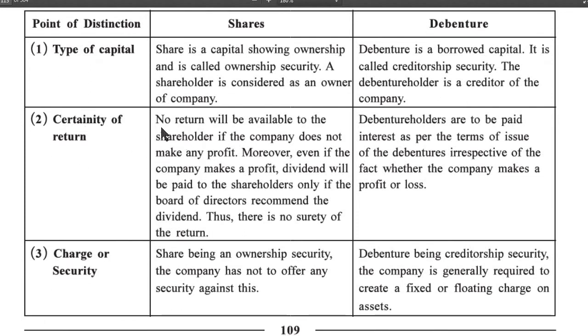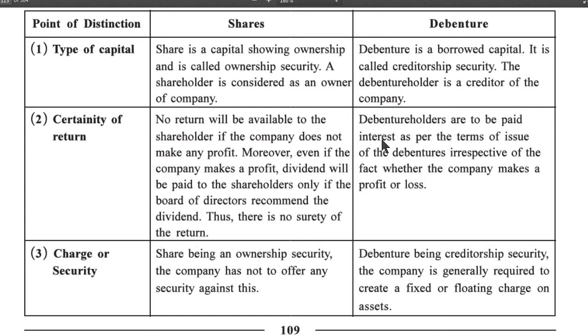Certainty of return: no return will be available to the shareholder if the company does not make any profit. Moreover, even if the company makes a profit, dividend will be paid to the shareholders only if the board of directors recommends the dividend. Thus, there is no surety of return.